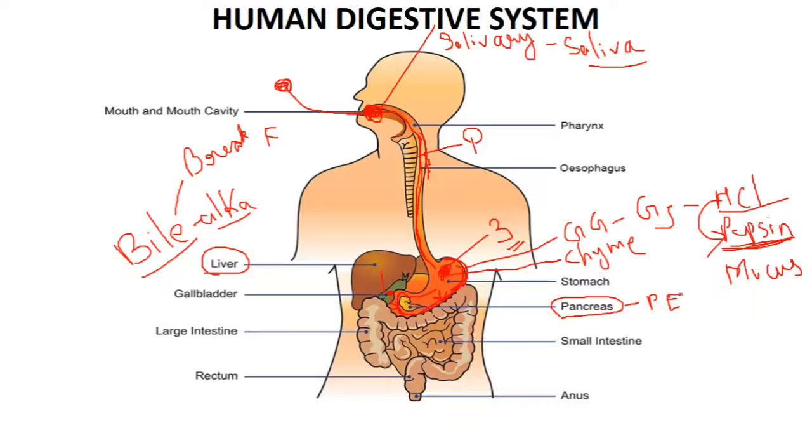This pancreatic juice consists of three types of enzymes: pancreatic amylase, pancreatic lipase, and pancreatic trypsin.